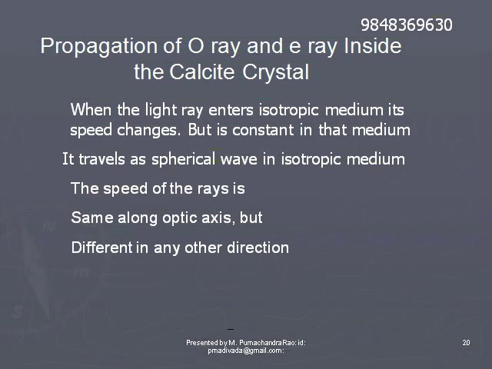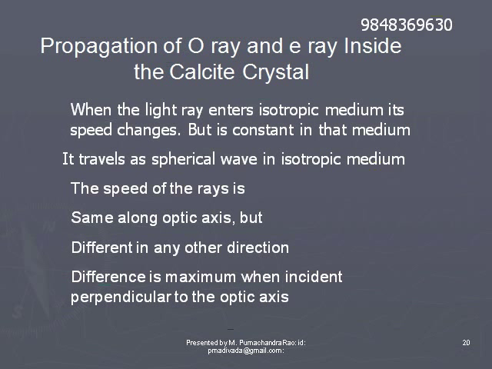In a crystal, if a ray enters along the optic axis, it travels undeviated, and both the rays, ordinary ray and extraordinary ray, travel along the same direction and with the same speed. The speed and direction of O ray and E ray will be along the optic axis if the ray is incident along this direction.